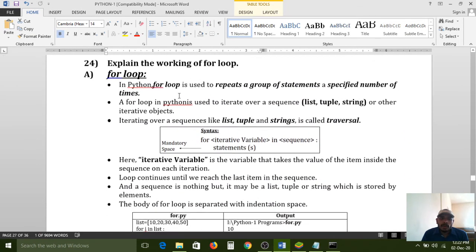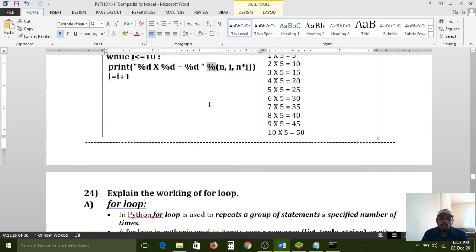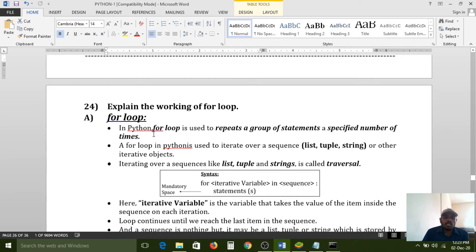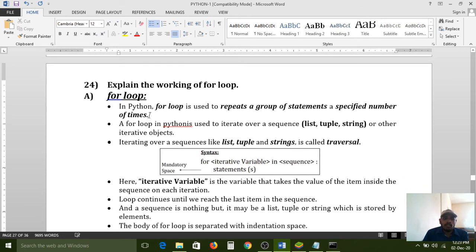So next, let's explain the working of the for loop. The while loop is completed. Next, one more looping statement we have now. So what is that? Next, the for loop. The for loop is also similar to the while loop, but in real time, the while loop handles small data sets. Compared to the while loop, the for loop handles large data sets. For small programs, the while loop is enough. If you have large data sets, then the for loop is better to use.